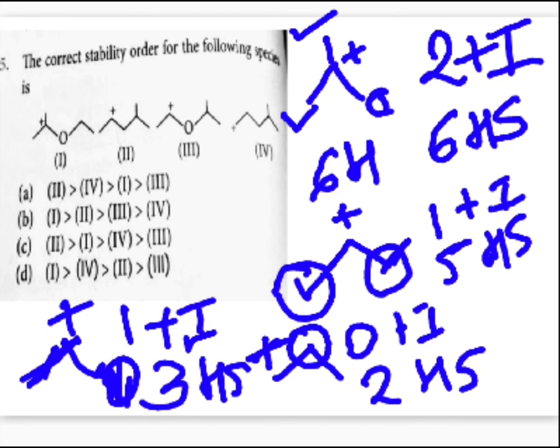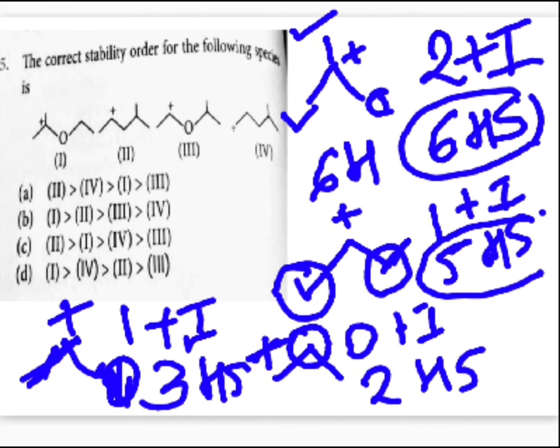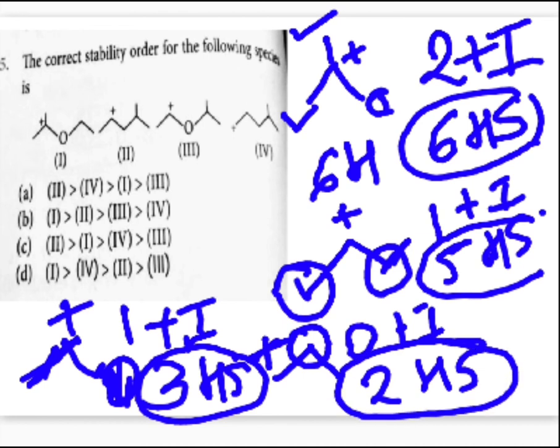Is it okay? Now let us summarize. In the first case, 2 inductive, 6 hyperconjugating. In the next case, 1 inductive, 5 hyperconjugating. In the third case, 1 inductive, 3 hyperconjugating, and in the fourth case, 0 inductive effect and 2 hyperconjugating structures.